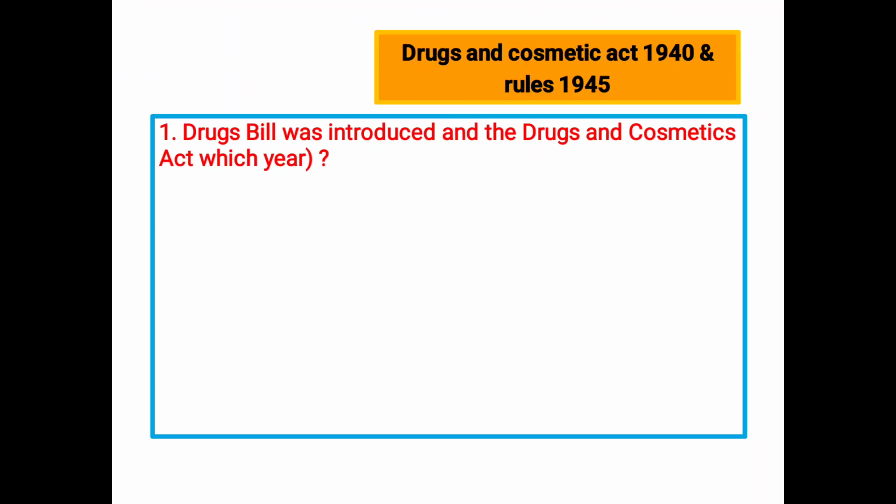So first question: the Drug Bill was introduced, and the Drugs and Cosmetics Act passed, in which year?